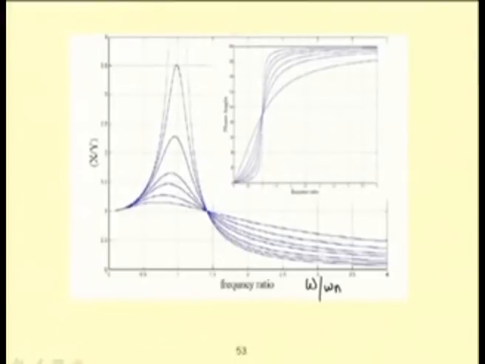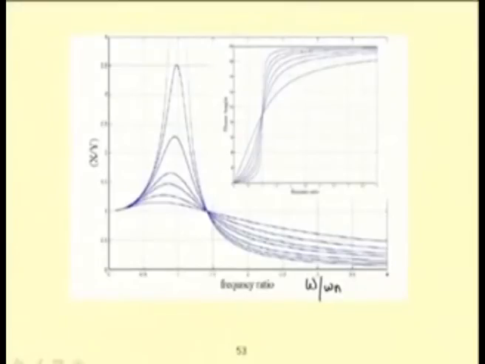Also one may observe in this case, when one operates the system at a frequency very far from the natural frequency, the phase angle phi is equal to 180 degrees, and irrespective of damping, at omega equal to omega n, the phase difference is equal to pi by 2.